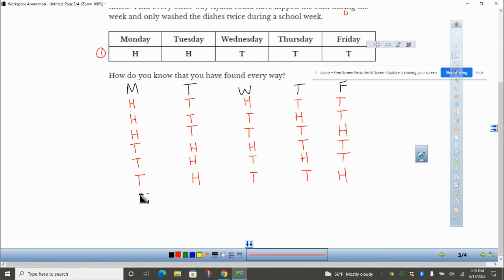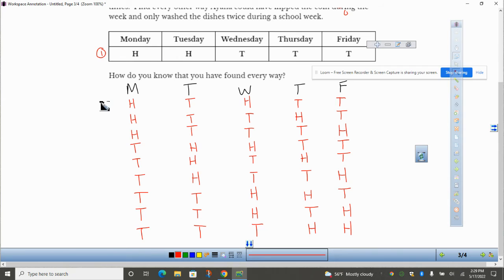So now we'll look at what if she gets heads on Wednesday. Tails Monday, tails Tuesday, heads Wednesday, heads Thursday, tails Friday. I think there's only one more, or there's 2 more possibilities. Tails Monday, tails Tuesday, heads Wednesday, tails Thursday, heads Friday. And I think the last one is, because that's all of them for Wednesday, she gets tails on Wednesday, heads on Thursday, heads on Friday. Those are the only possibilities.